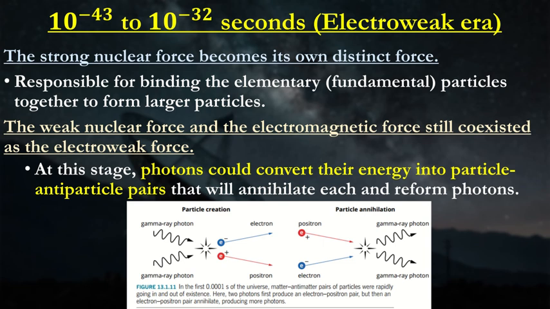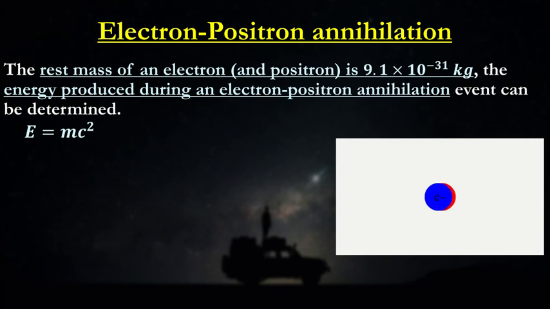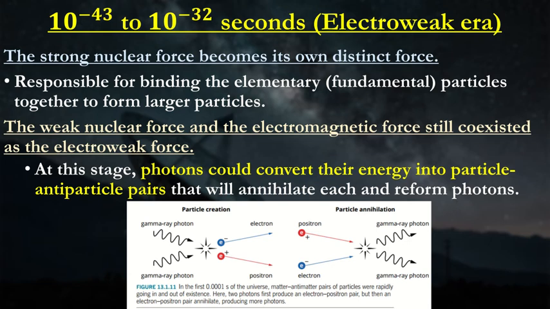We talked about this before. The very first beginning of energy-mass equivalence is already happening here. Two gamma rays would collide, and that would cause the formation of an electron and a positron, the particle-antiparticle pair.